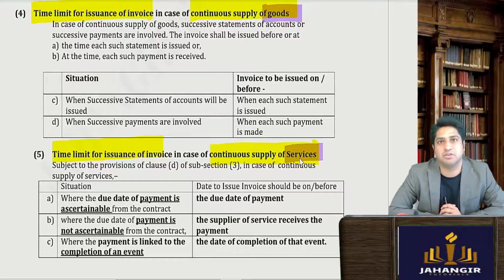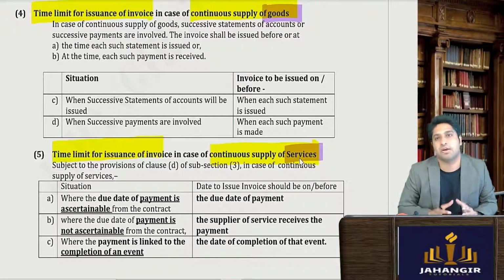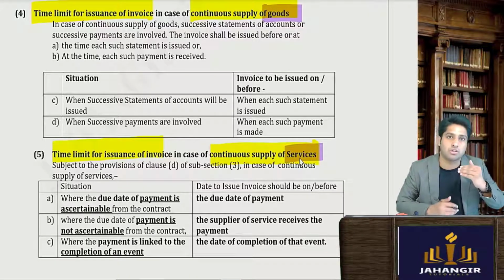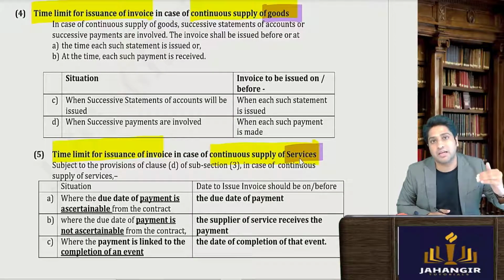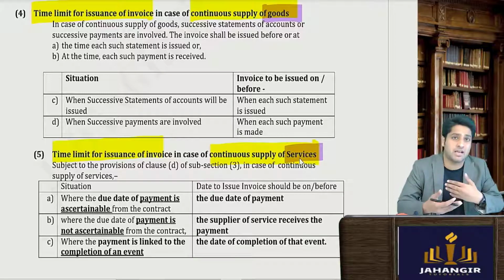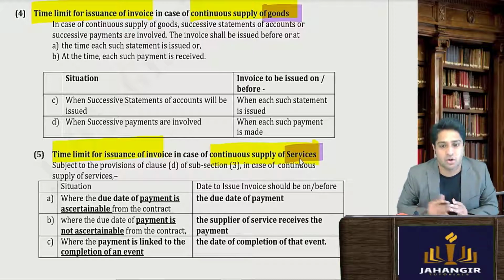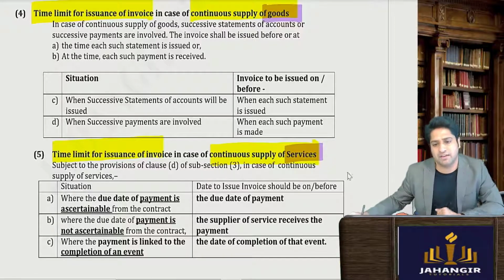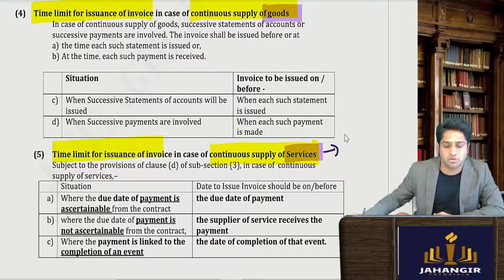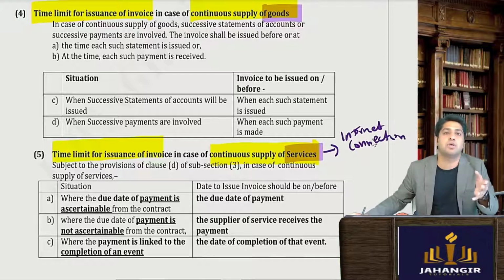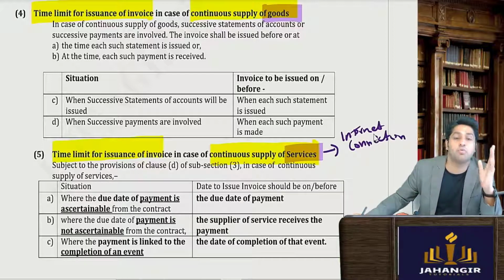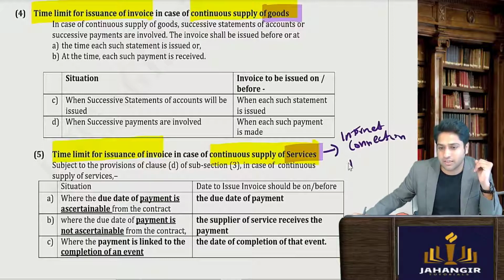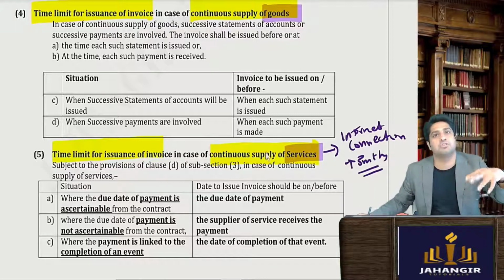Now what do you mean by continuous supply of goods or services? It simply means where there is a constant, recurring contract under which goods or services will be supplied. For example, you must have an internet connection. If the internet connection is going to be given for more than 3 months, then we can say it is a continuous supply of goods or services.